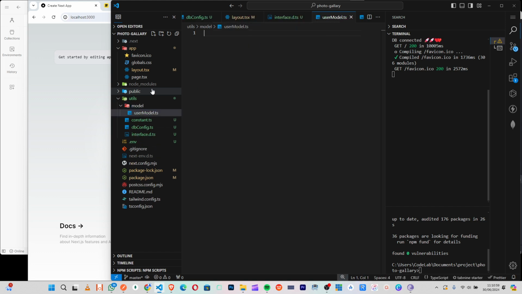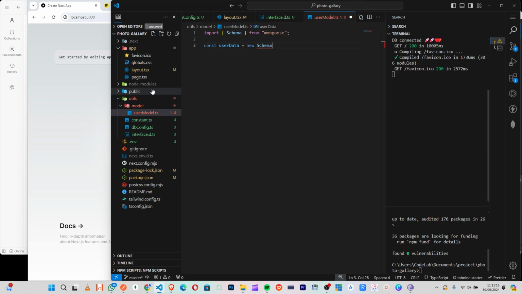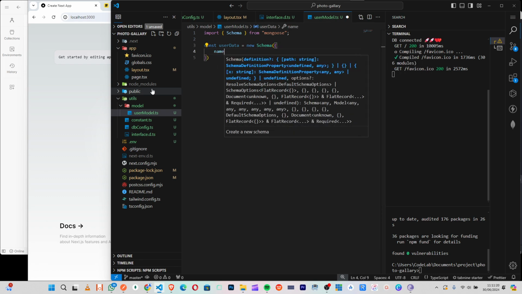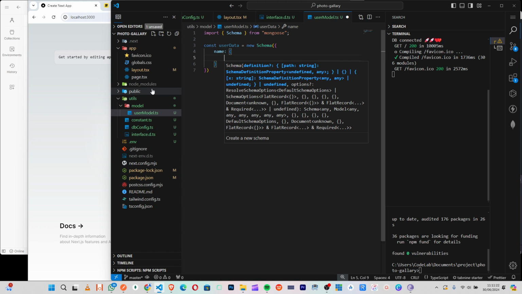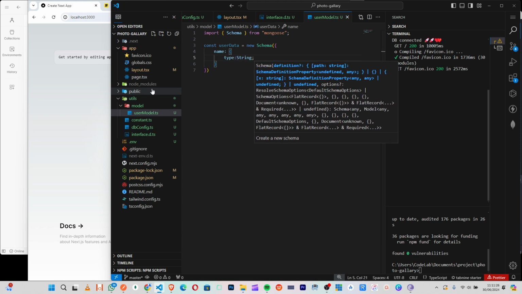So now inside the user model, we'll say const userData, which would be equal to new Schema. So this Schema should be coming from mongoose, right? We get name, which is of type string. Makes sense?